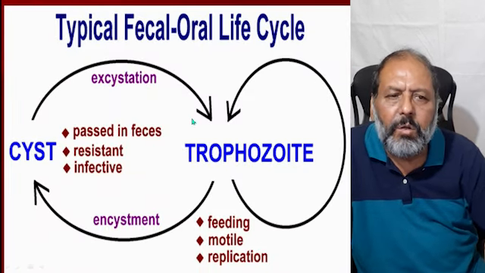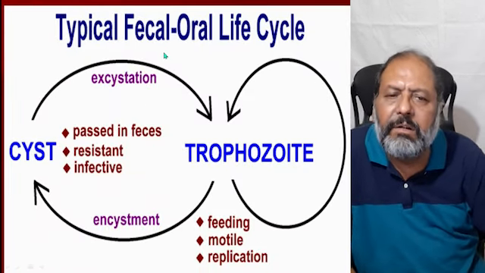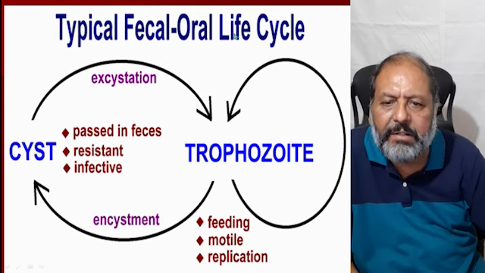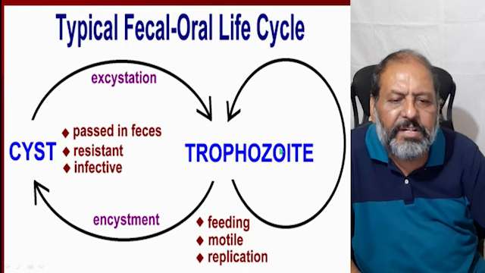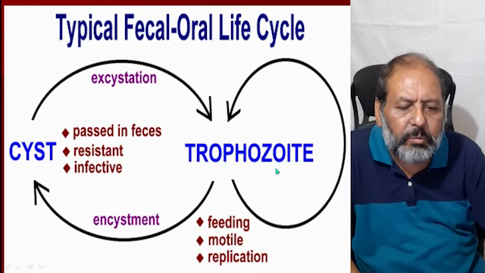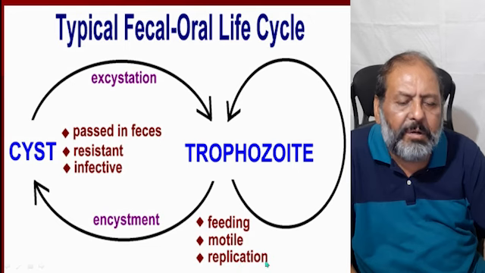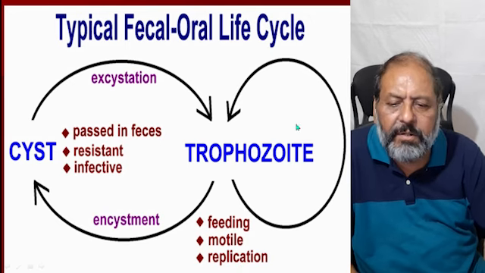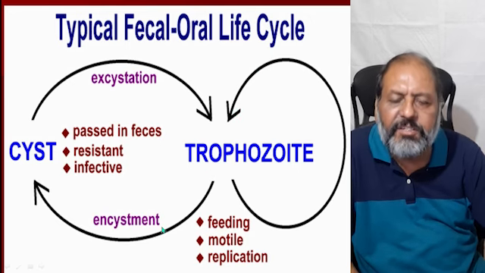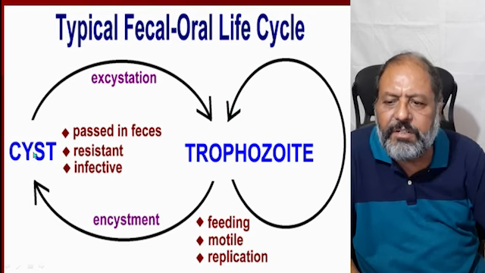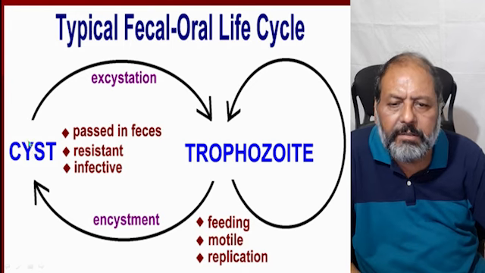So here one can see the typical fecal-oral life cycle. The trophozoites are feeding, they are motile, and they are capable of replication. But when the conditions are not favorable for them, they go into encystment and change to the cyst form.